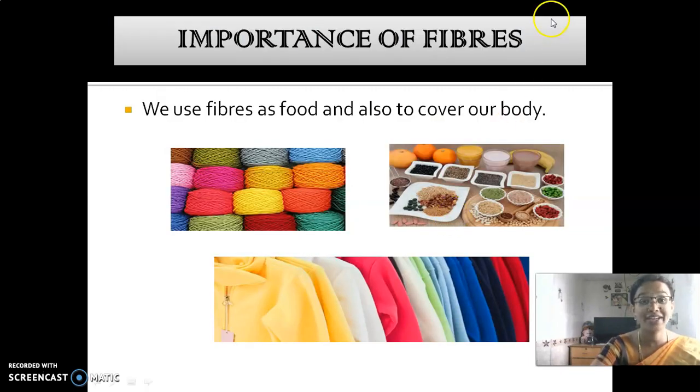And then the importance of fibers. The fibers are not only used to cover our body, but the fibers are also present in the food materials which we eat. Look at here. These are some of the food materials which have fiber content in them.